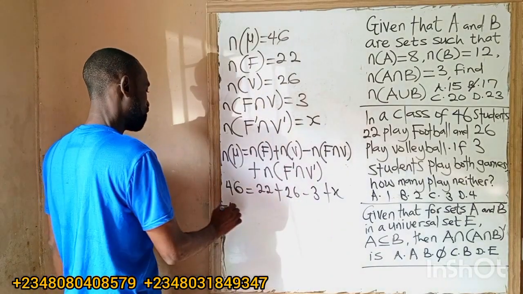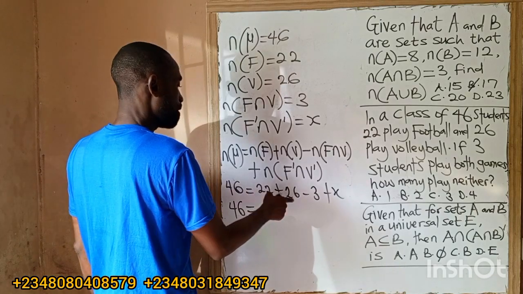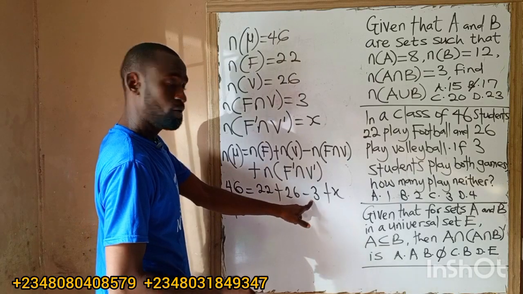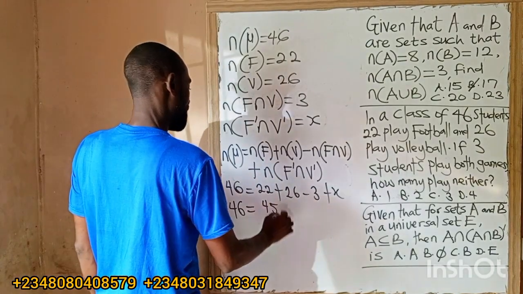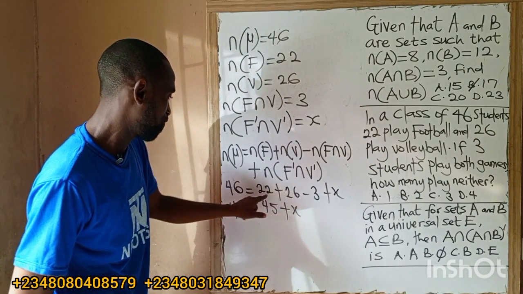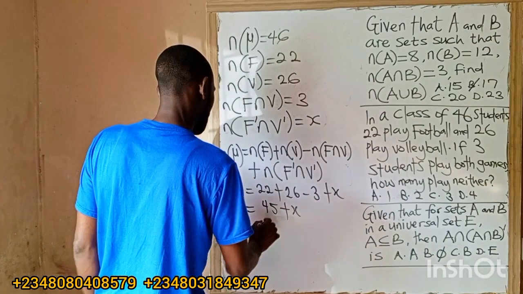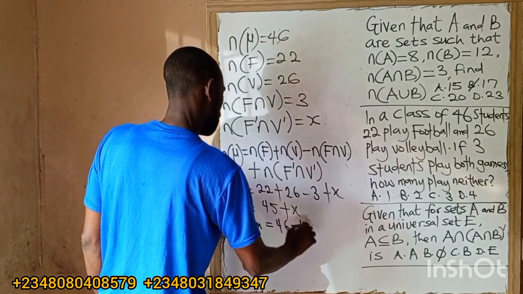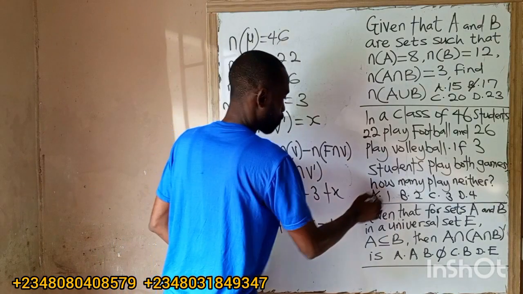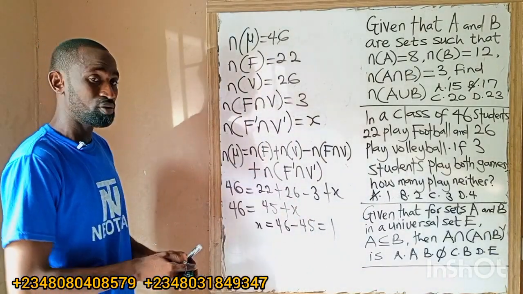So we have 46 equals 22 plus 26, which gives 48, minus 3, which gives 45, plus X. So our X will be equal to, collecting like terms, 46 minus 45, and that will give us 1. So the correct answer to this question is 1. Formula method. So please make sure you stick to the formula method.